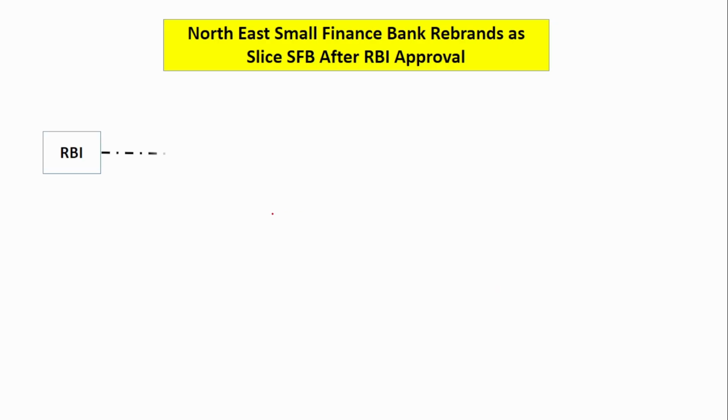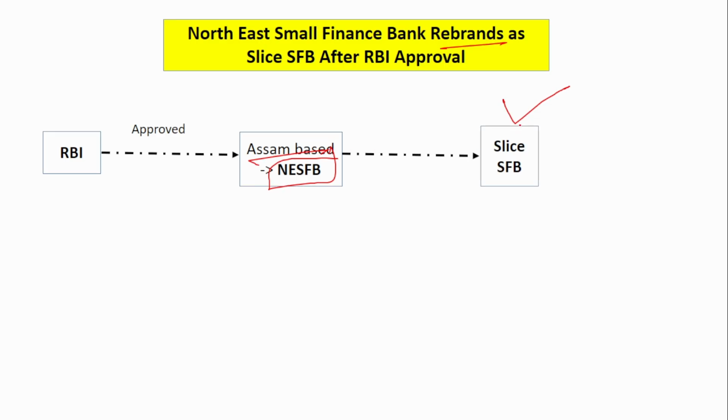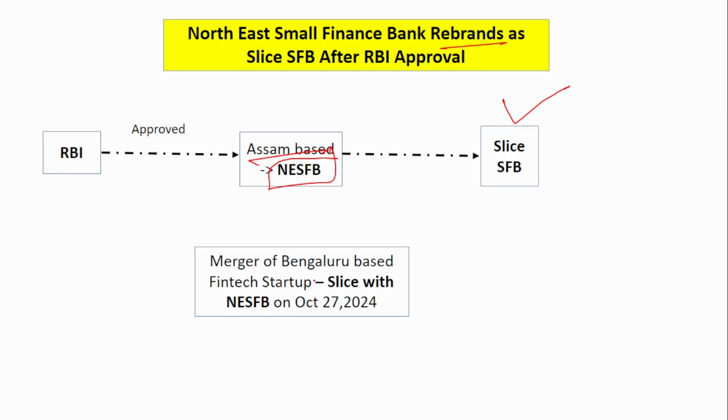Next is Northeast Small Finance Bank. It has rebranded as Slice Small Finance Bank. RBI has given the approval to rename the Assam-based Northeast Small Finance Bank to Slice Small Finance Bank. If you see, this is followed by the merger. First, the merger of these two banks took place in October 2024, and now the rebranding has taken place.